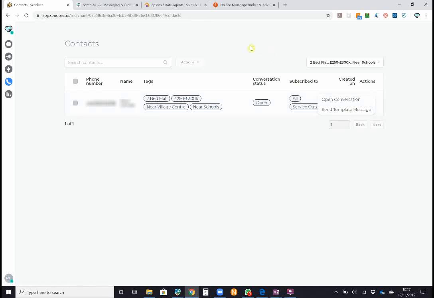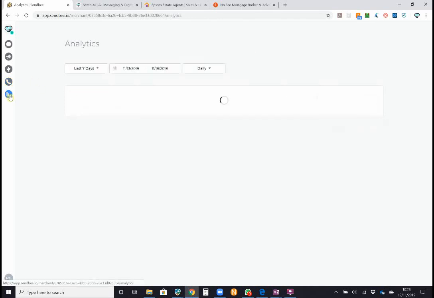Clearly, WhatsApp has a much higher engagement rate than email, certainly to Gmail and Hotmail accounts. The open rates, if you look at the average stats, are somewhere between 10 and 17% via email, whereas with WhatsApp, we're seeing results of nearly 70 to 80% open rates, and also much quicker open rates.